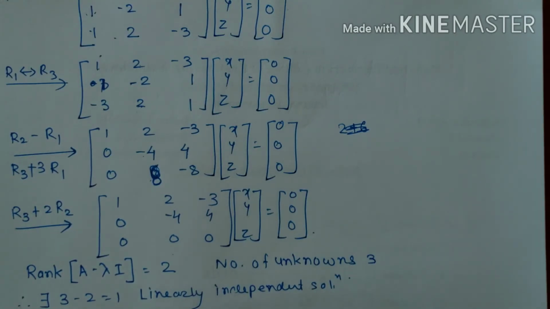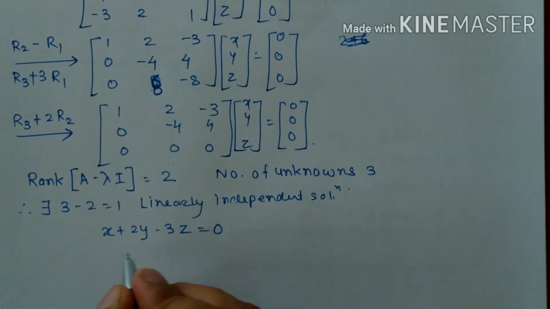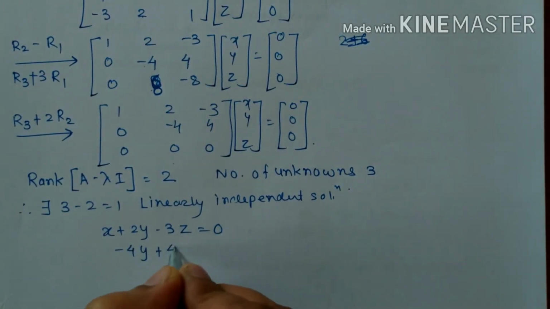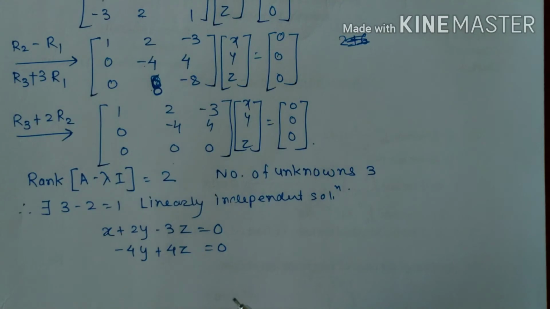Therefore we have x plus 2y minus 3z is equal to 0. Then minus 4y plus 4z is equal to 0. Now make a substitution, put z is equal to 1. When I substitute z is equal to 1 here, we get plus 4 shifted to the right hand side, it becomes a minus 4, minus 4, minus 4 cancelled. So this gives us y equals to 1.